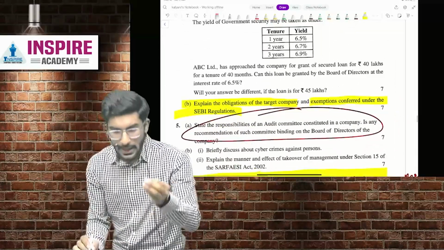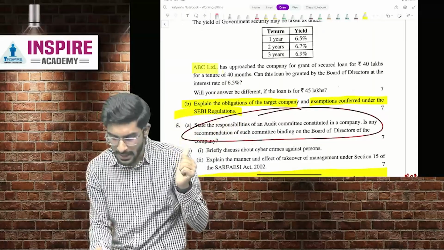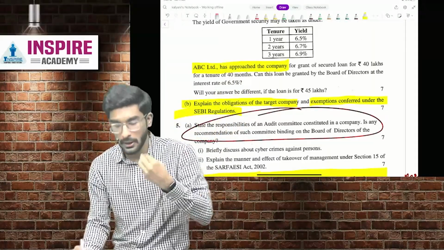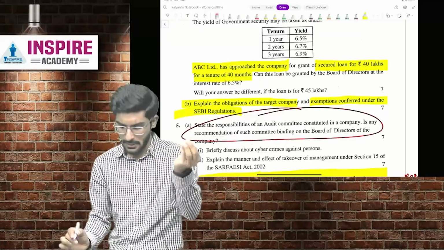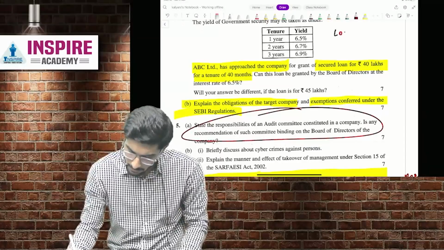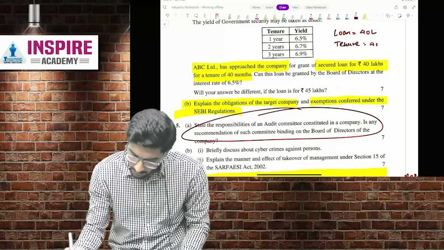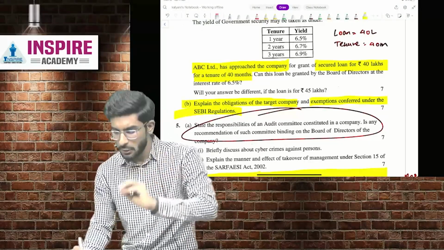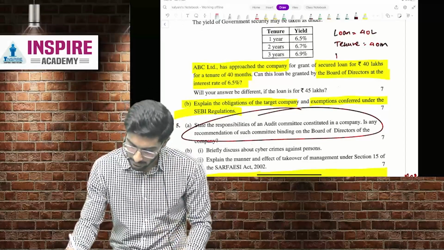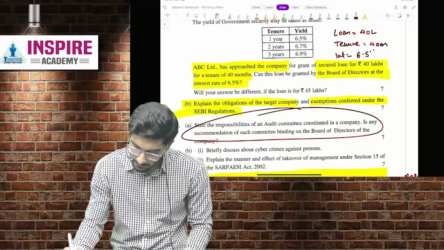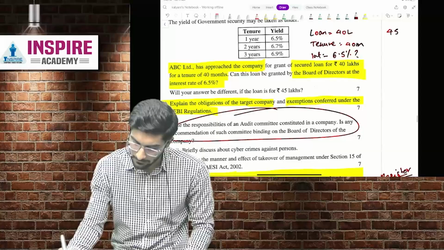What is the question? ABC Limited. We know that was the balance sheet of which company? XYZ Limited. ABC Limited has approached XYZ Limited for a grant of secured loan of 40 lakh rupees for a tenure of 40 months. So we know loan is 40 lakh. Tenure is 40 months. Okay. Can this loan be granted by the BOD at the interest rate of 6.5%? Interest rate 6.5%. Is it allowed or not? Will your answer be different if the loan is for 45 lakhs?